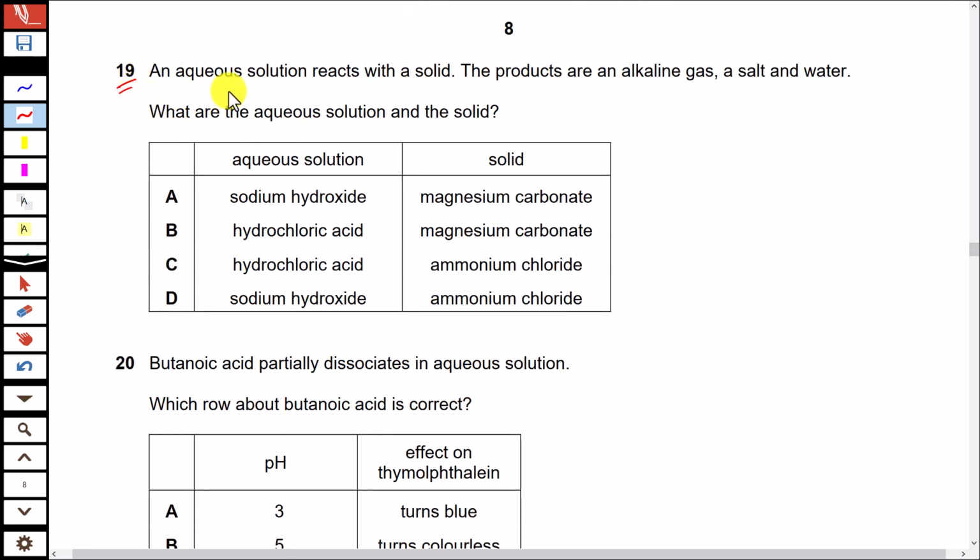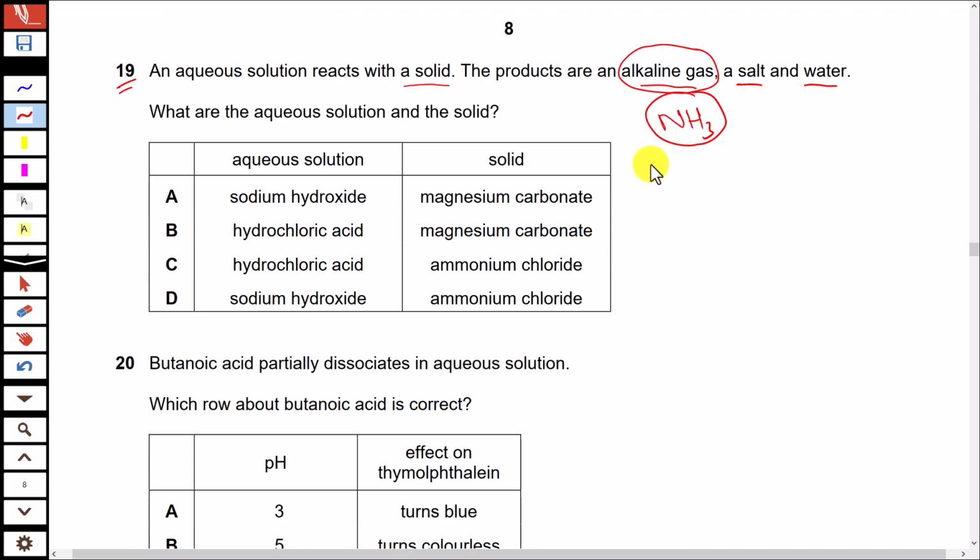Question 19. An aqueous solution reacts with a solid. The products are an alkaline gas, a salt and water. What are the aqueous solution and the solid? If you think about your syllabus for the chapter acids, bases and salts, you will know that the only alkaline gas that is produced in any of the reactions of acids or bases is ammonia. And ammonia gas is produced when alkali reacts with ammonium salt.